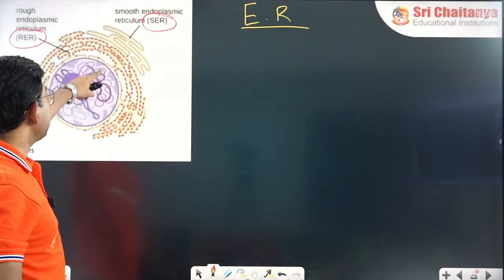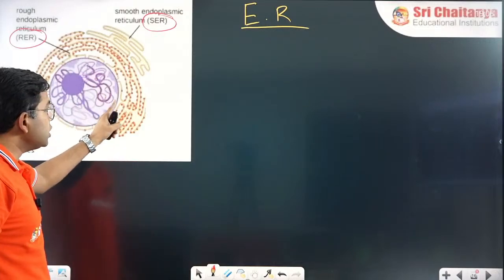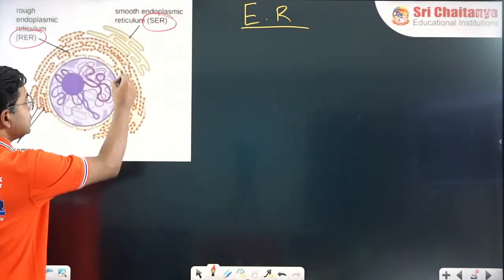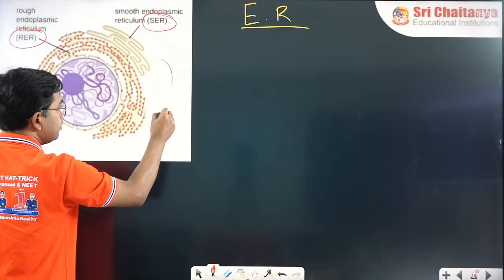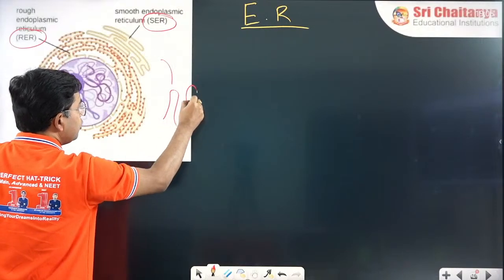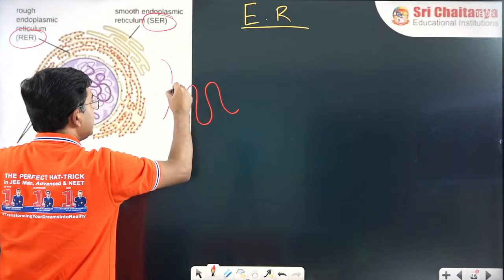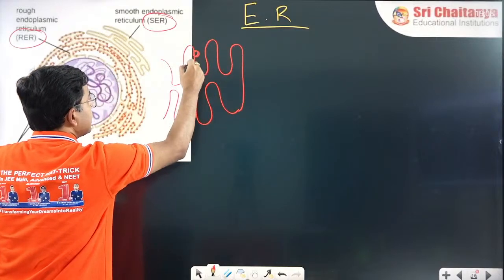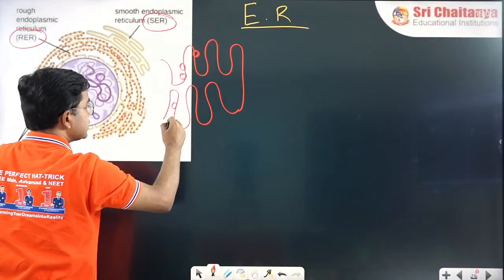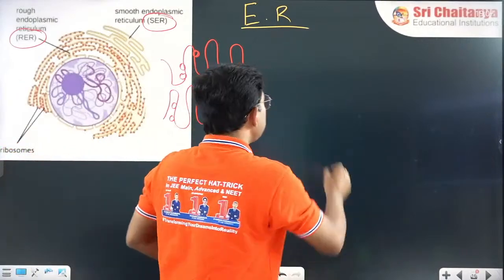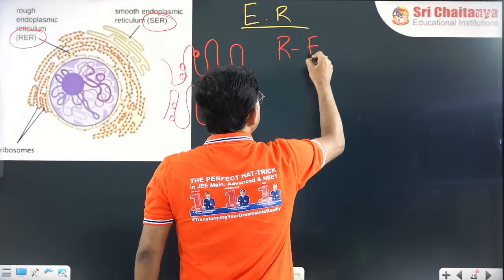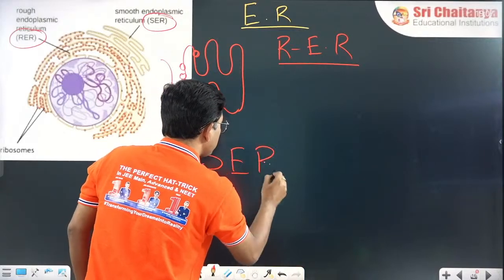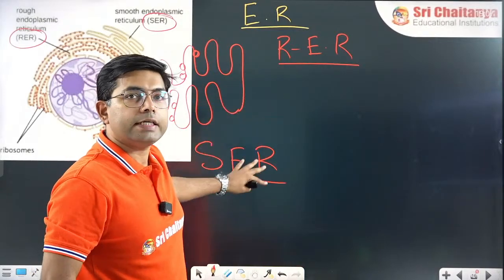If this is the nucleus, the outermost layer of the nucleus is connected, continuous with the endoplasmic reticulum, and here you can see ribosomes present on the surface. In short, we call them RER and SER.